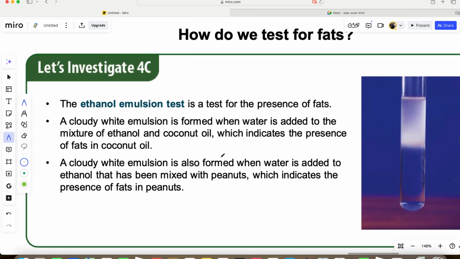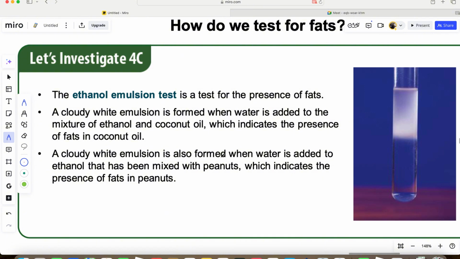How do we test for fat? We use the ethanol emulsion test. So remember the reducing sugar. Reducing sugar comprises two types of sugar, the simple sugar and double sugar. We use the Benedict solution to test for it. The Benedict solution is blue. If you add it and it remains blue, that substance does not have reducing sugar. If it turns green, it has only traces. If it turns orange or yellow, it has moderate reducing sugar. If it turns brick red, it has a very large amount of reducing sugar.